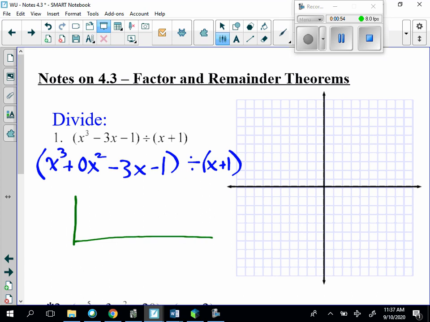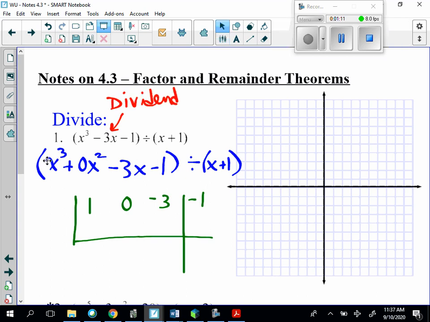by putting the coefficients 1, 0, negative 3, and then negative 1, the remainder of the dividend. This is the dividend. And we need to set the divisor equal to 0, so x plus 1 equals 0 implies that x is equal to negative 1, so that negative 1 has to be out here. Now, this right here is the divisor.